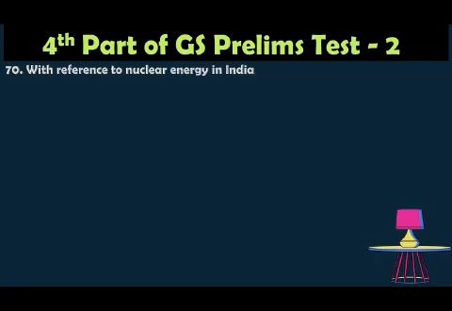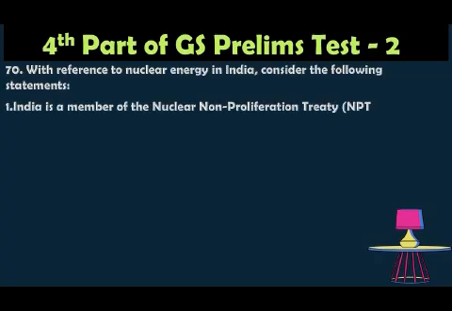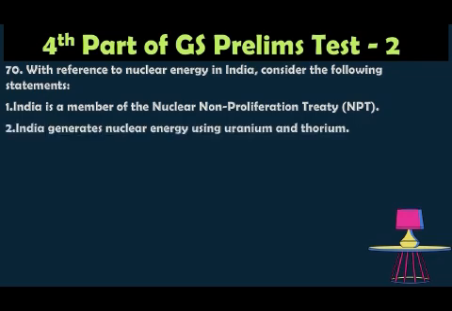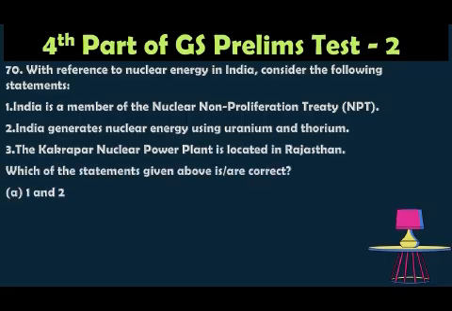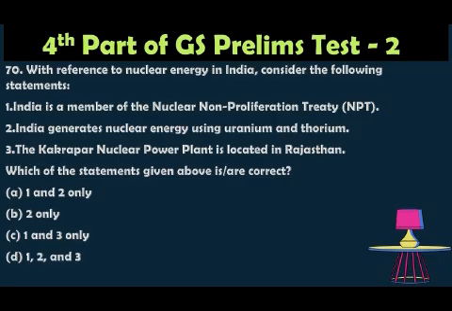Question number 70. With reference to nuclear energy in India, consider the following statements. 1. India is a member of the Nuclear Non-Proliferation Treaty. 2. India generates nuclear energy using uranium and thorium. 3. The Kakrapar nuclear power plant is located in Rajasthan. Which of the statements given above is correct? Option A, 1 and 2 only; option B, 2 only; option C, 1 and 3 only; option D, 1, 2 and 3. The correct answer is option B, 2 only.